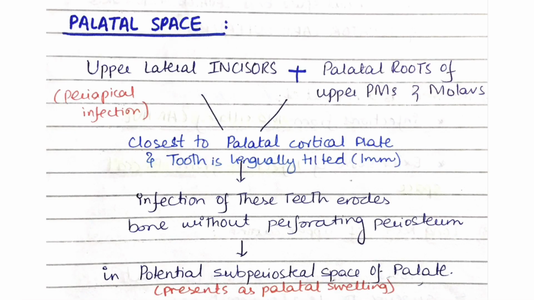Infections arising from maxillary teeth. First of all, palatal space infection. Upper lateral incisors and palatal roots of upper premolars and molars are the teeth whose roots are close to the palatal cortical plate, and also the lateral incisor is palatally tilted. Infection of these teeth will erode the palatal cortical plate without perforating the periosteum and will become a palatal space infection in the subperiosteal space of the palate and present as a palatal swelling.